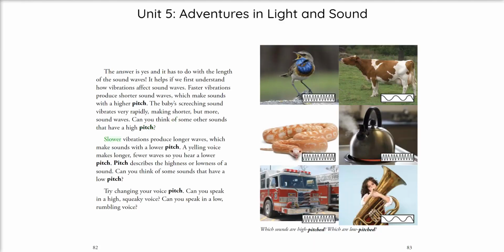Slower vibrations produce longer waves, which makes sounds with a lower pitch. A yelling voice makes longer, fewer waves, so you hear a lower pitch. Pitch describes the highness or lowness of a sound. Can you think of some sounds that have a low pitch? Try changing your voice pitch. Can you speak in a high, squeaky voice? Can you speak in a low, rumbling voice?